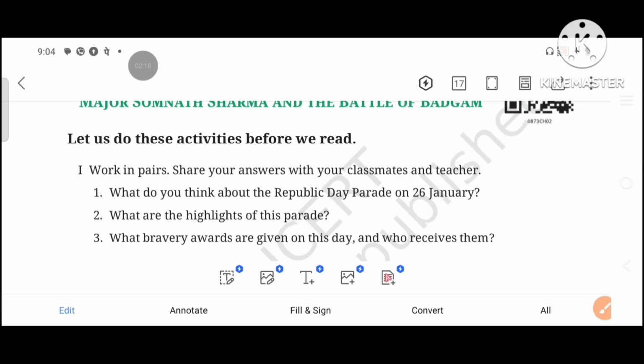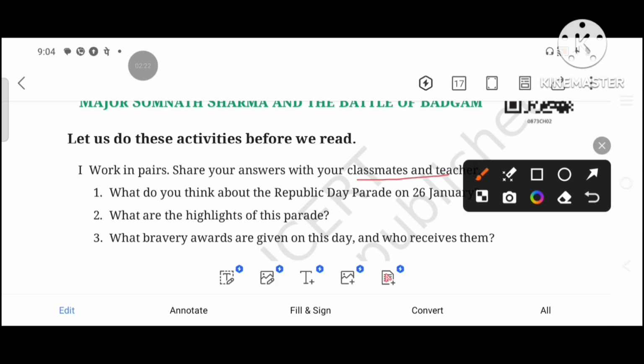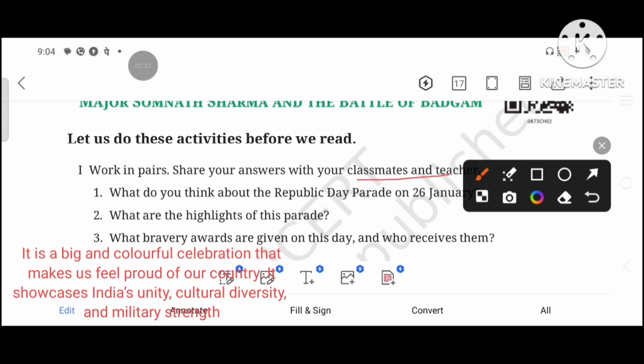Work in pairs. Share your answers with your classmates and teacher. So here are some questions. What do you think about the Republic Day parade on 26th January? It is a big and colorful celebration that makes us feel proud of our country.